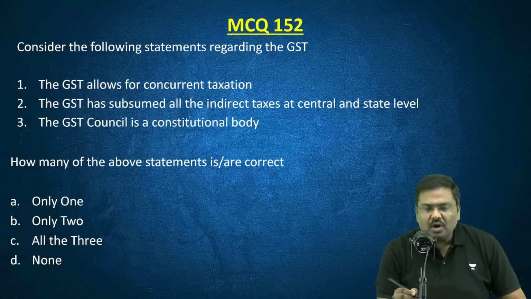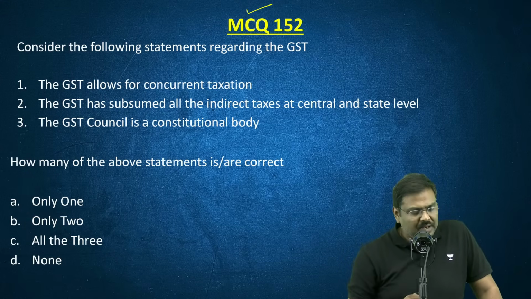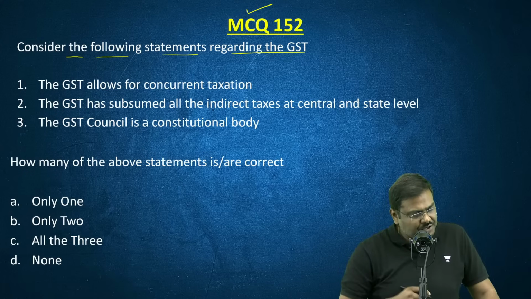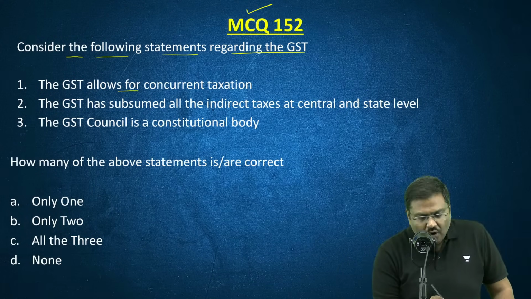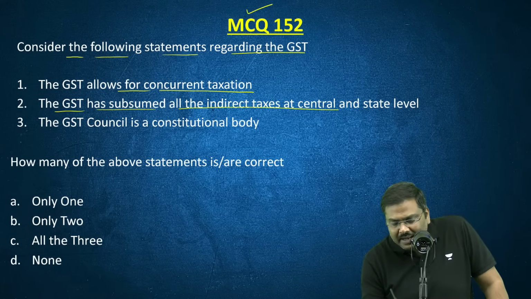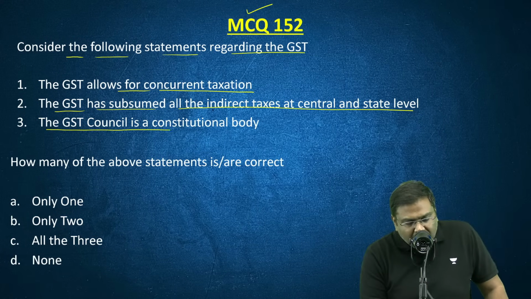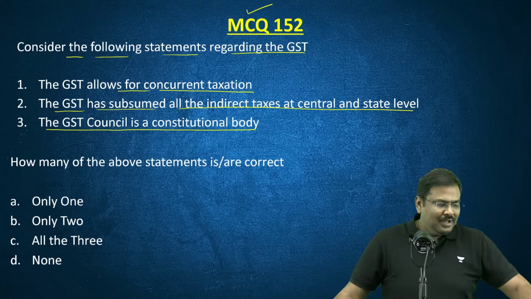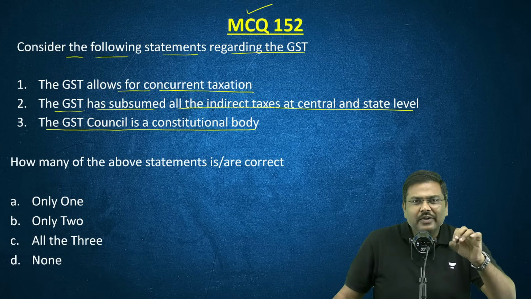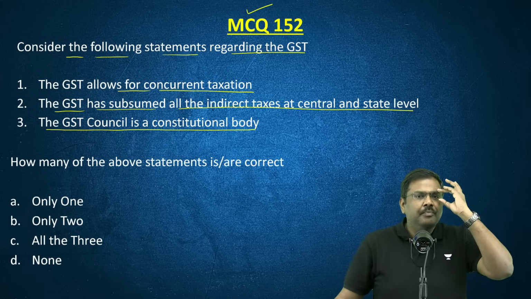So let's solve an MCQ. Please take up this MCQ and solve it as soon as possible. Consider the following statements regarding goods and services taxation. One, the GST allows for concurrent taxation. Two, the GST has subsumed all the indirect taxes at the central and the state level. Three, the GST Council is a constitutional body. A lot of you will feel the second and third statements are easy. Some of you will have difficulty with the first statement. What is the right answer? Please do let me know.